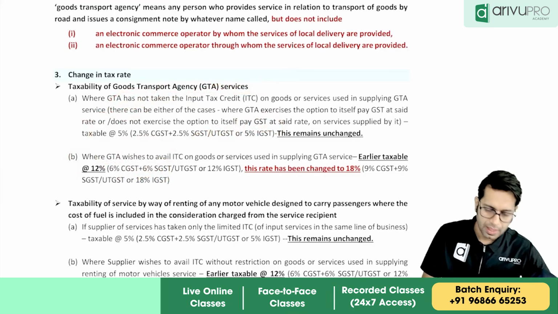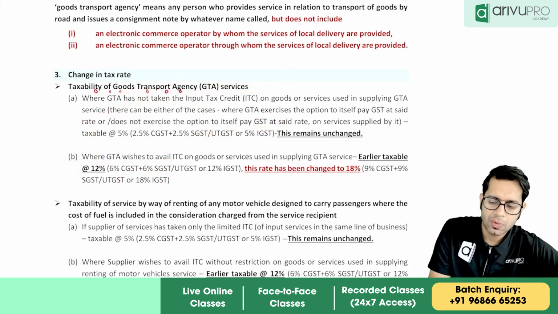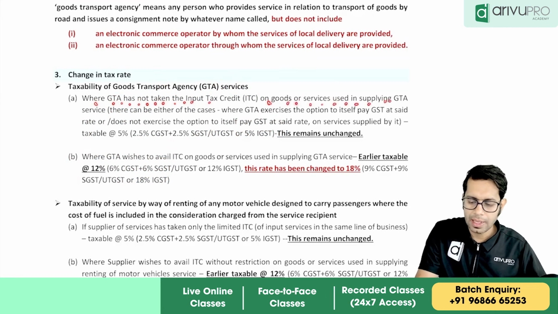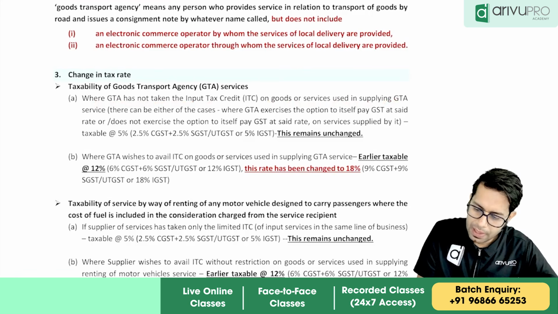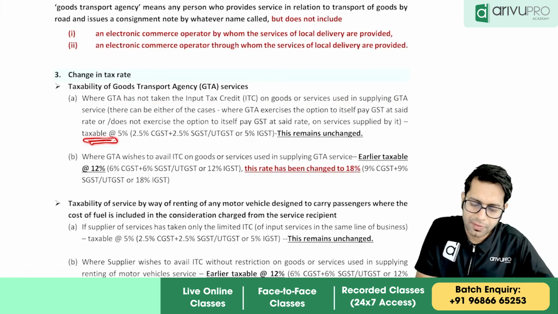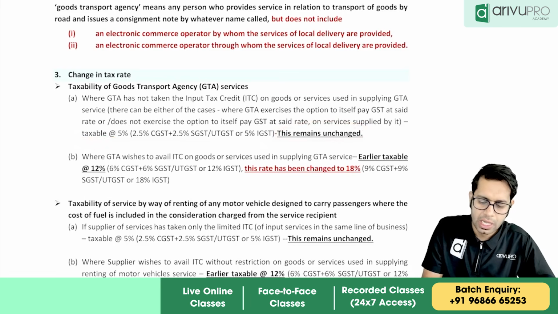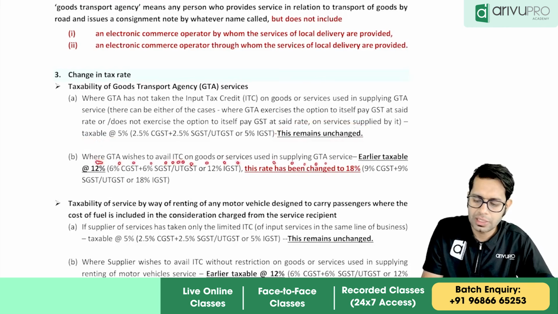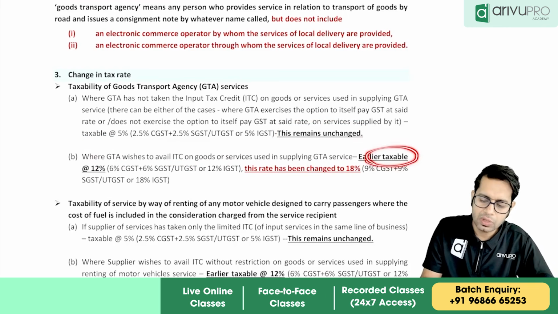Nothing else. Taxability of goods transport agency services, where GTA has not taken input tax credit on goods or services used in supplying goods or services, is taxable at 5%. This remains unchanged. Where GTA wishes to avail ITC on goods or services used while supplying GTA services, earlier it was taxable at 12%.